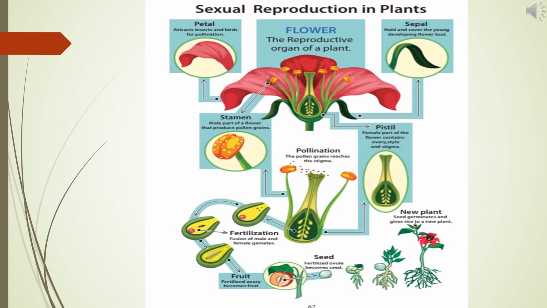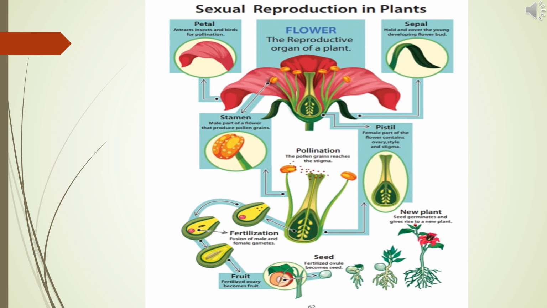In a flowering plant, flowers are the reproductive organs. They produce fruits and seeds through pollination and fertilization. The male reproductive organ of a flower is the androecium and the female reproductive organ is the gynoecium. Transfer of pollen grains from the anther to stigma is called pollination.